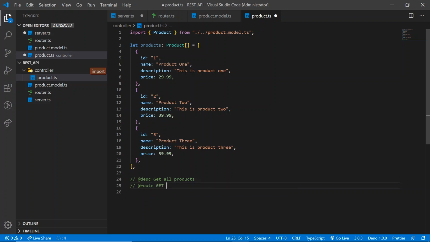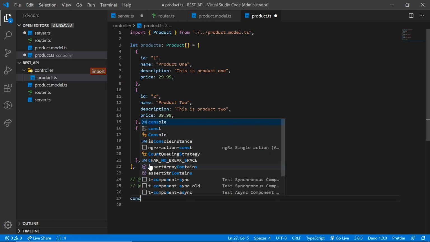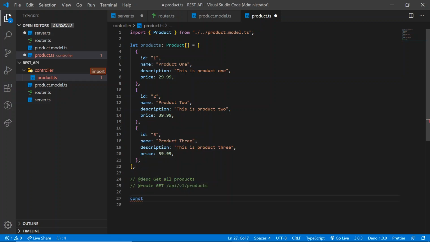Let me specify root here. Let's create a method. This is plain TypeScript. If you are familiar with TypeScript, then it is very easy to write methods in Deno. Here I am going to specify the type of response. In this case, let's make it any.